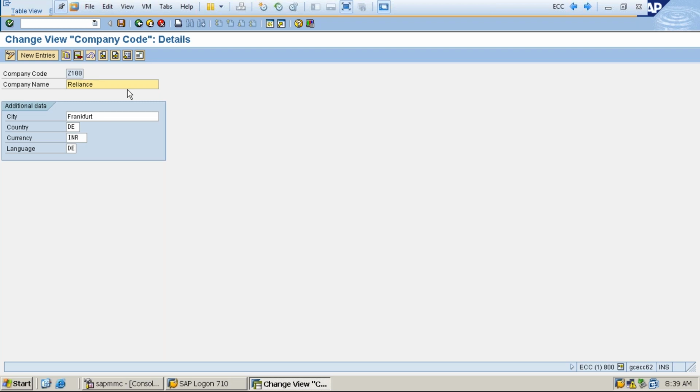How can we define the structure? Suppose, let's say, if you take communication, what could be our materials? SIM cards. We can define SIM cards, Wi-Fi devices, and what they sell, DTH connections. Okay, so this could be our main. Reliance.